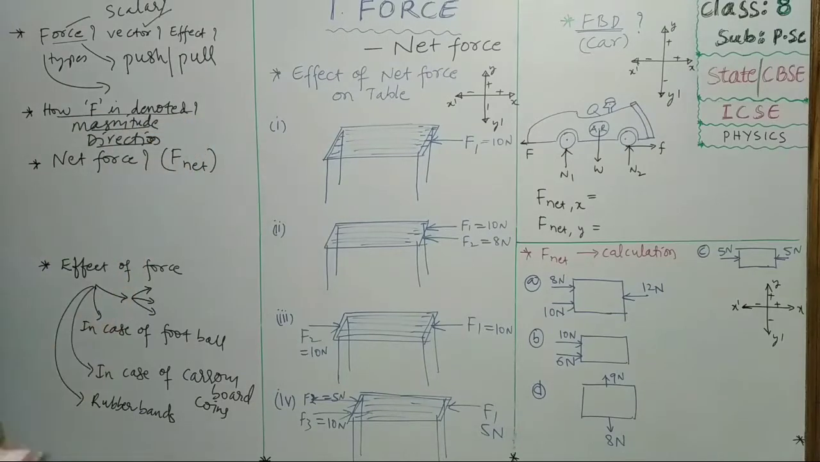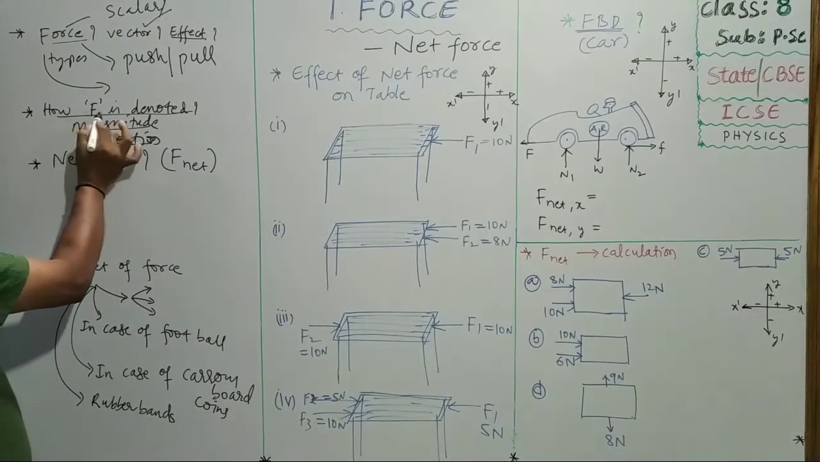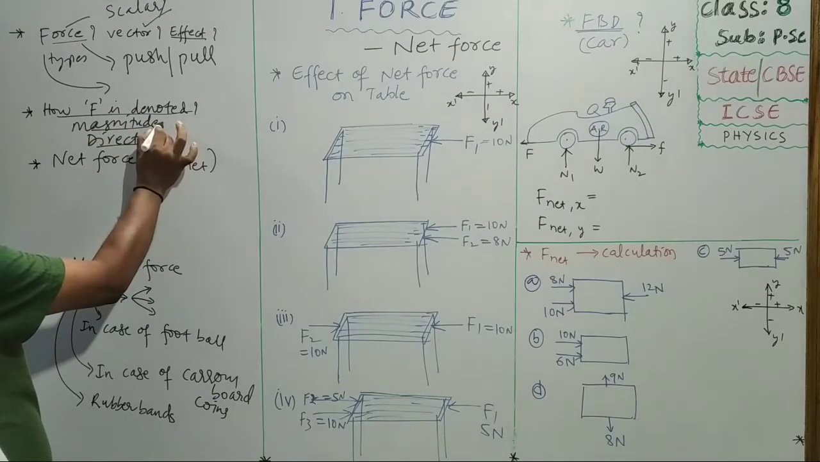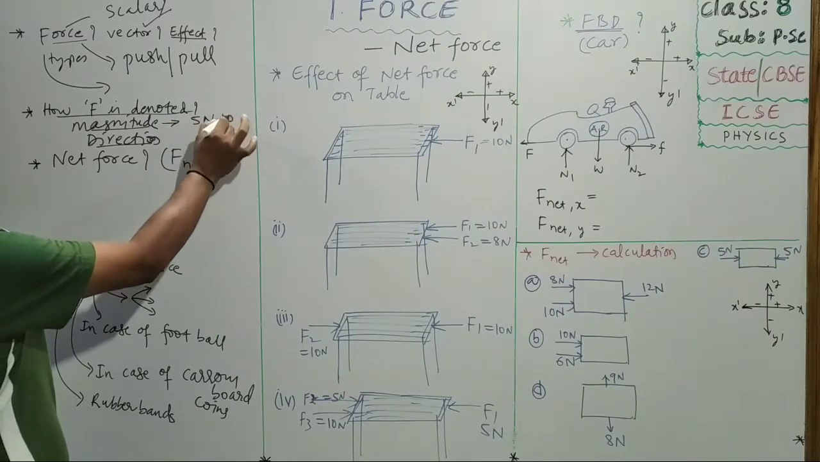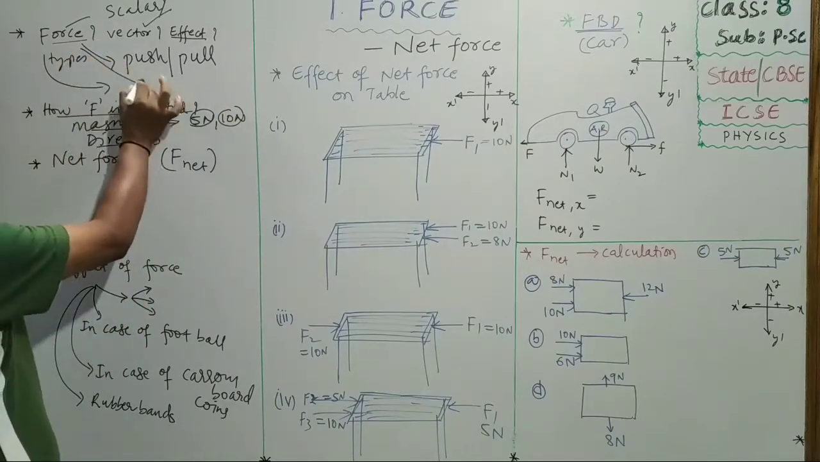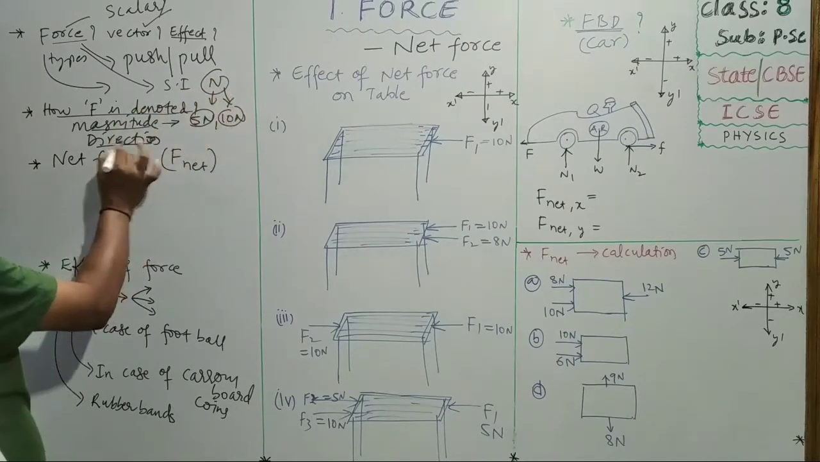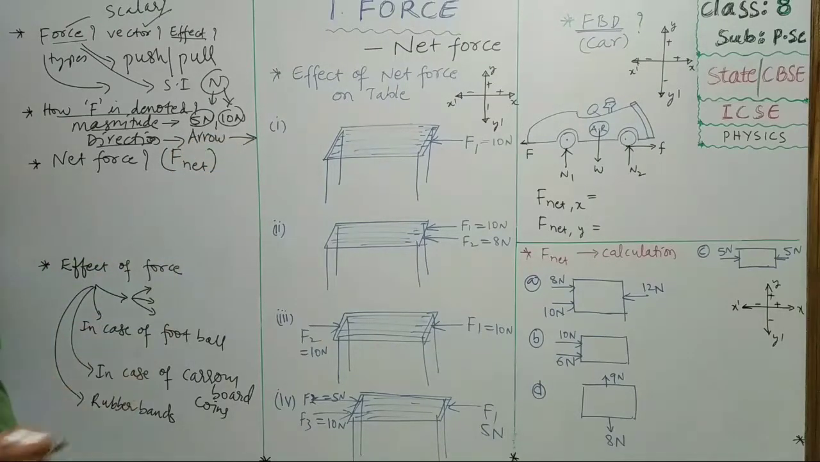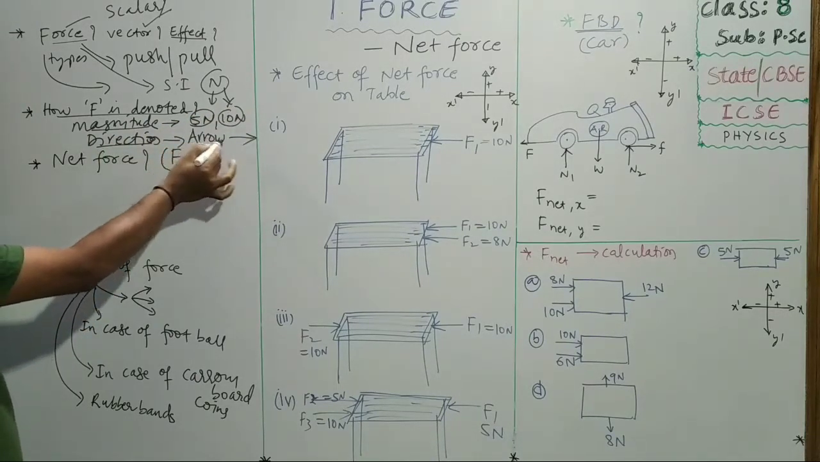And how the force is denoted we studied. What is the effect of force also we studied. Force's magnitude is denoted in numerical numbers, like 5 newtons, 10 newtons. This is magnitude. And the SI unit of force is the newton. And its direction is denoted by an arrow mark. Its magnitude is denoted by a number like 5 newtons, 10 newtons, and direction is denoted by an arrow mark.